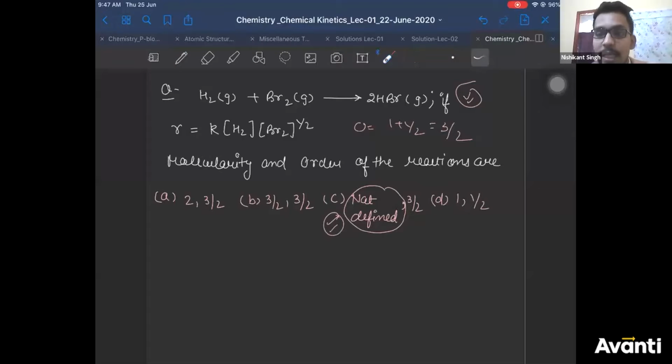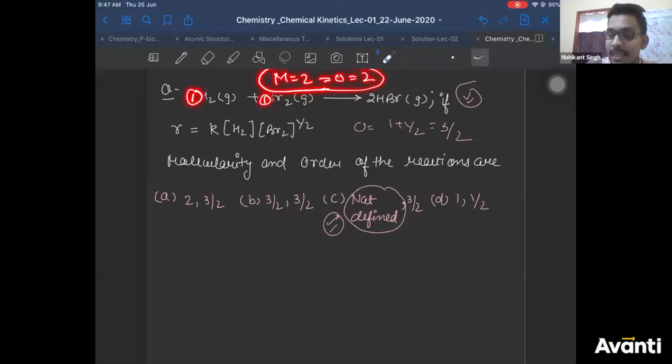Because if it was an elementary reaction, then your molecularity would have been 1 plus 1, that is 2. Order should also have been 2 if it was an elementary reaction. Since your order has not 1 Br2, it has half Br2, that is not your stoichiometry. And since your order is not 2, it is 3 by 2. If it was an elementary reaction, molecularity and order both would have been 2. But since your order is not 2, that means your reaction is not elementary. Is that clear, guys? I hope this point is clear to everyone.